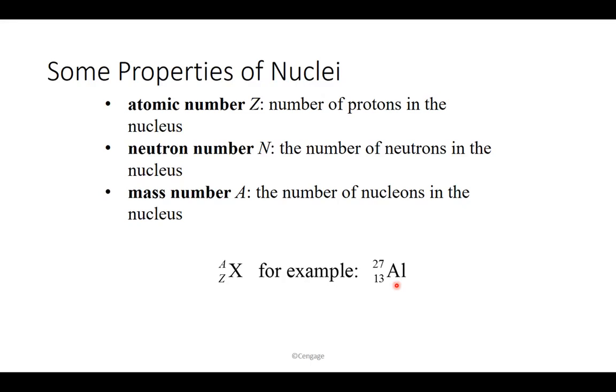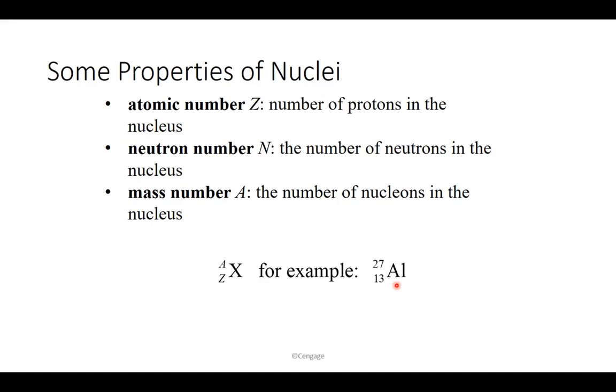The other thing is, you can have the same number of protons but a different number of neutrons inside the nucleus. So you are basically talking about the same element because you have the same number of protons, but the mass of that element is going to be different. For example, carbon. For carbon, we know that the atomic number is 6. That means there are 6 protons. You cannot find any carbon with 7 protons. That's a different element. But you can have carbon with different numbers of neutrons.